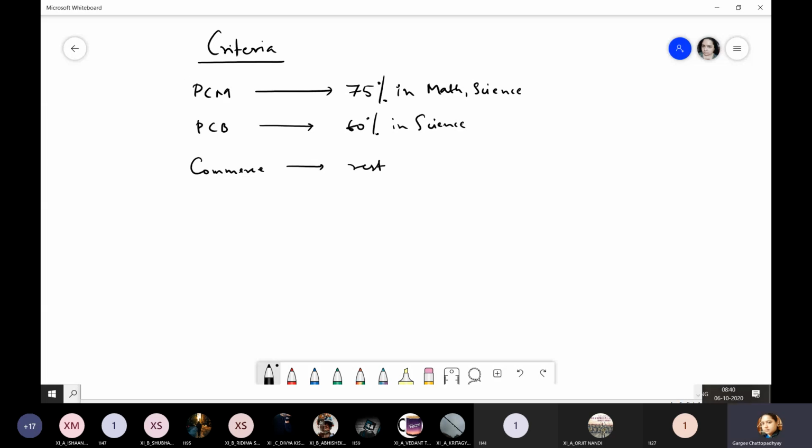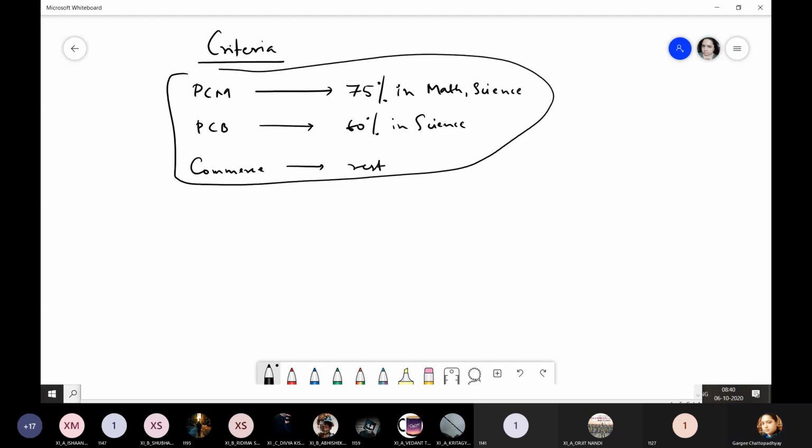This is one criteria. Some schools might follow it, it's not necessarily your school. In our school, we follow a much more liberal approach. Some schools might completely go by the overall percentage. That is, if you want PCM, you should score an overall percentage of 75% and above, that is greater than or equal to 75%. If you want PCB, you should score above 60%.